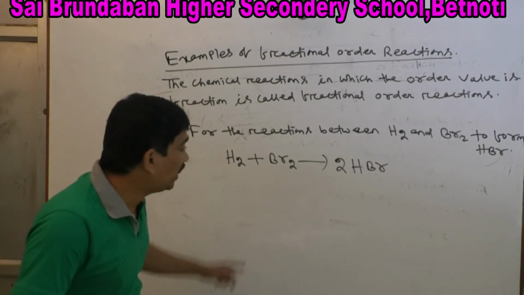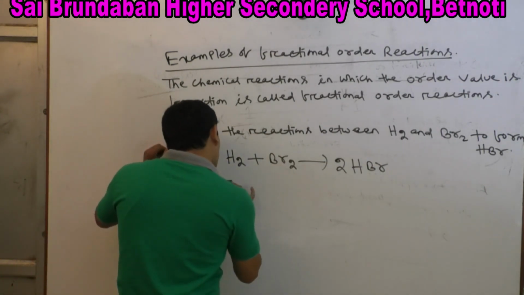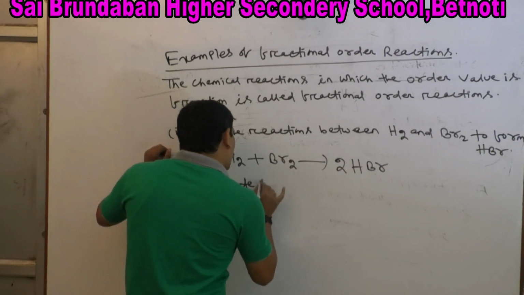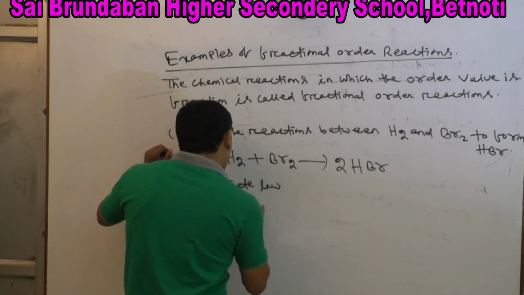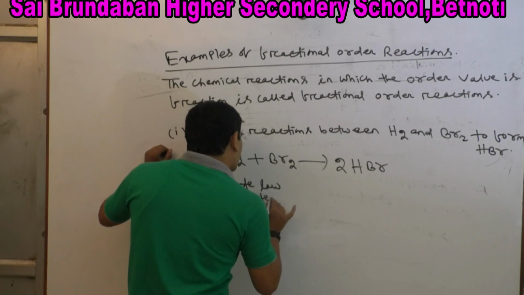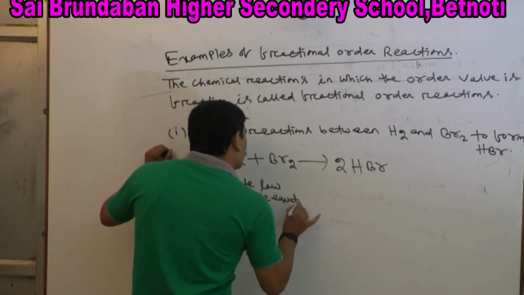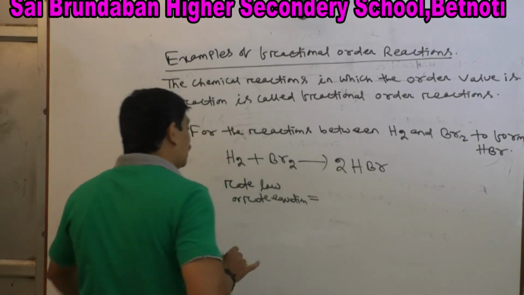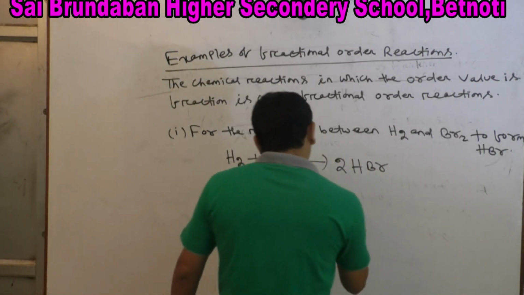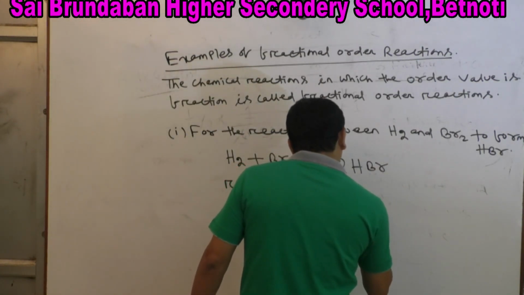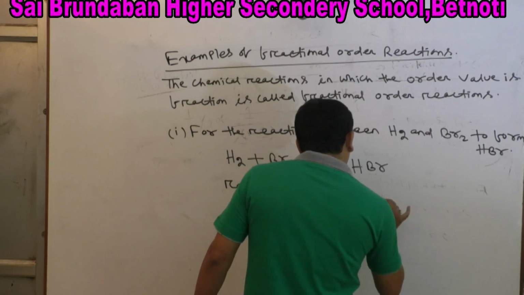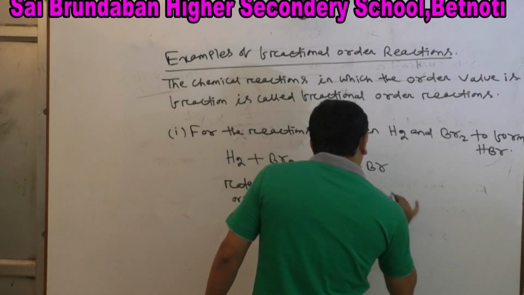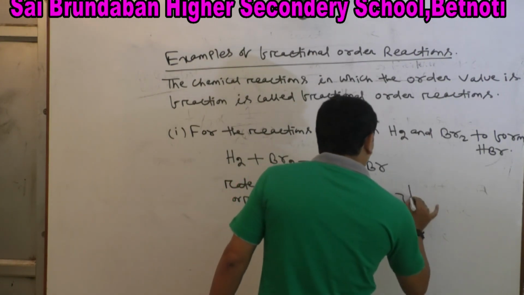For this reaction the rate law, or rate equation, is rate equal to k [H2] [Br2] to the power half.